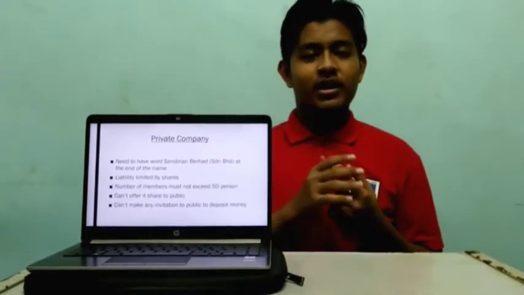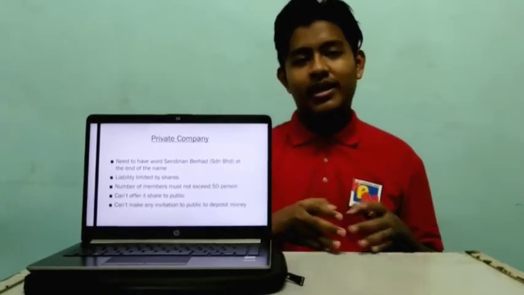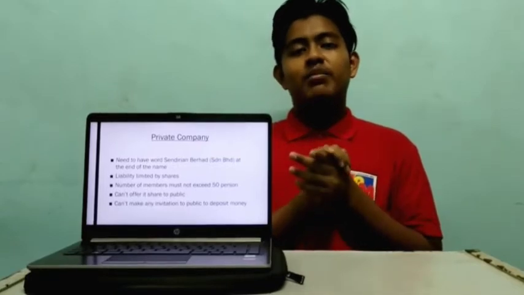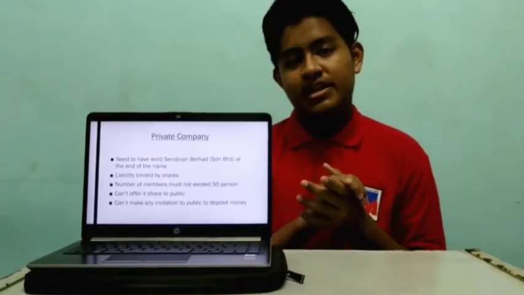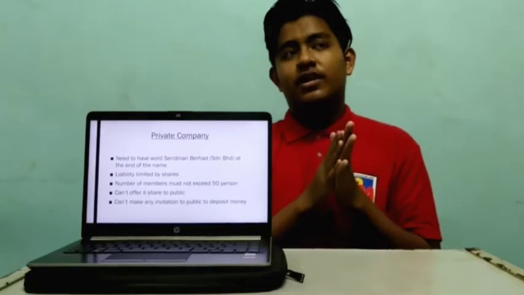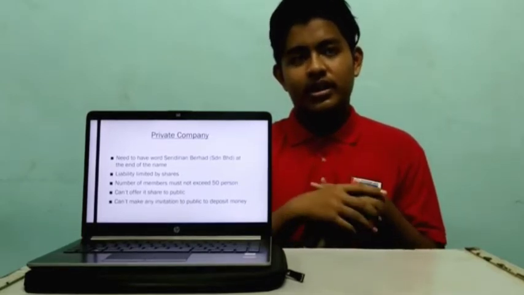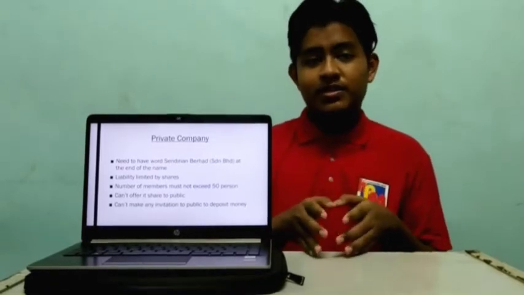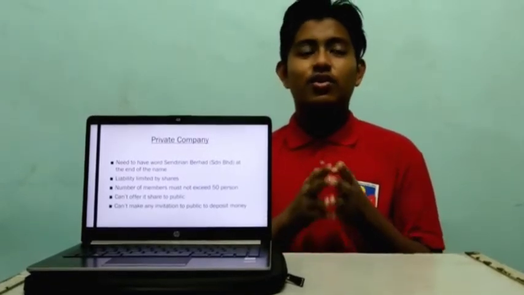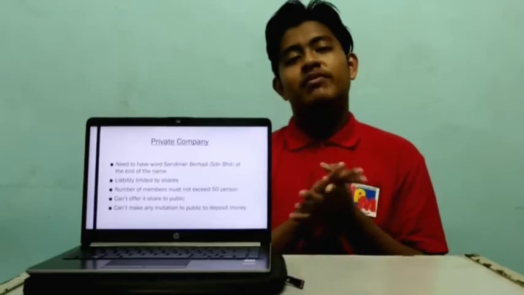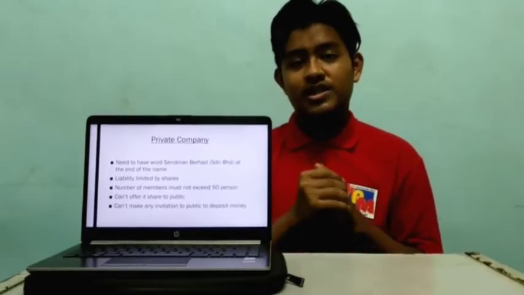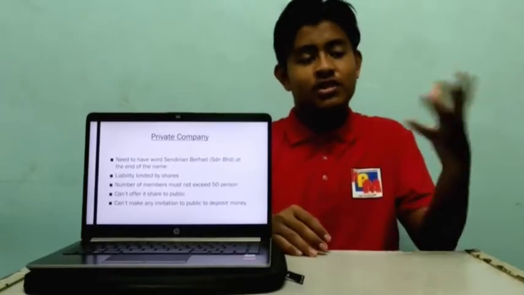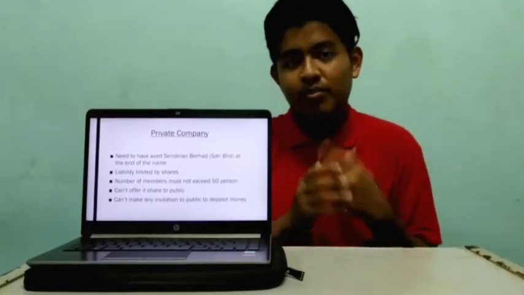Now moving on to the next company, which is private company. For a private company, you need to have the words sendirian berhad at the end of your company name. This company's liability is limited by shares. For the number of members, it can only reach 50. Since the name is private company, you cannot offer your shares or debentures to the public, and you also cannot make an invitation to the public to deposit money with your company.